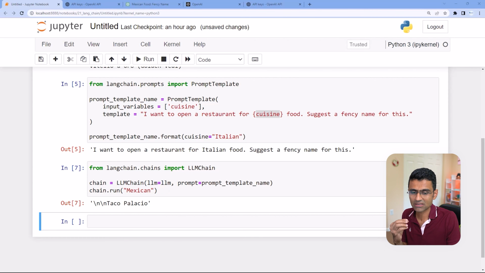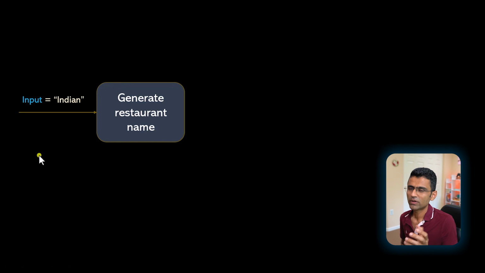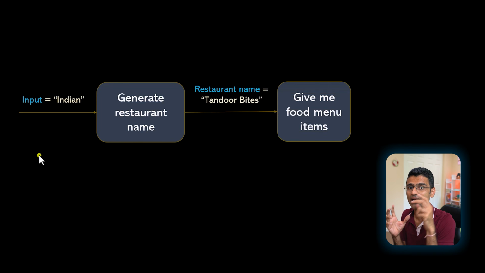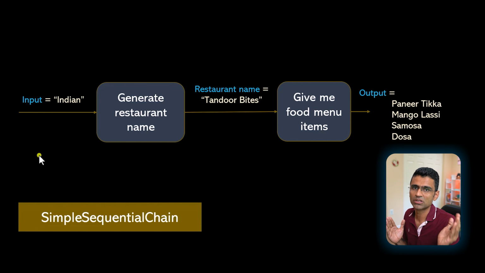Now let's look at something called a sequential chain. So let me just explain the concept first. So far what we did is we had this chain for generating a restaurant name, and it was generating it. But let's say for that restaurant you want to generate food menu items. So you can have this second component or a second chain where you pass the restaurant name as an input, and it should give you the menu items that you should include in that restaurant. So if it is an Indian restaurant, it will say paneer tikka, mango lassi, etc. If it is Mexican, it will say quesadilla, burrito, things like that. This thing is called a simple sequential chain.